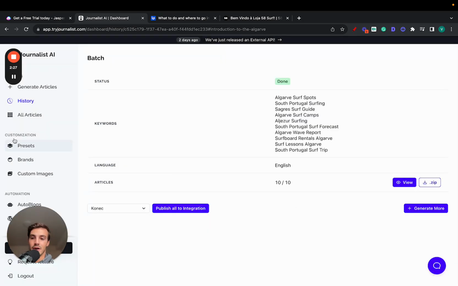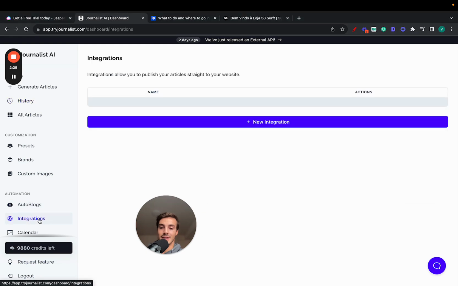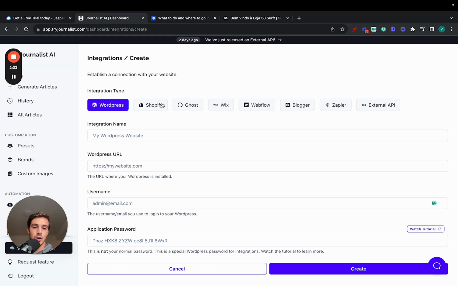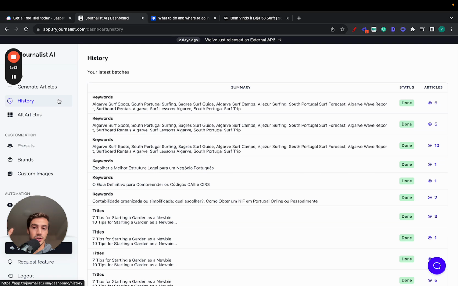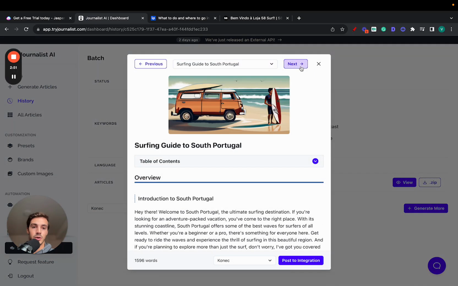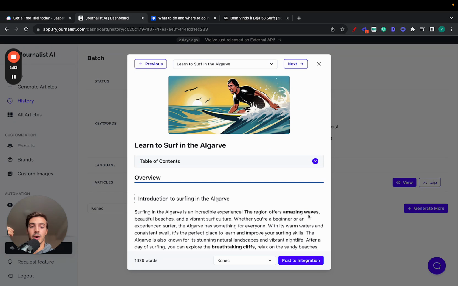However, there's a lot of integrations that Journalist AI integrates with, mainly the ones you see here: WordPress, Shopify, Ghost, Wix, Webflow, Blogger, Zapier, and even an external API. So every single article you generate using Journalist, you can, with one click, publish to any of these sources. Just go here to your history, click view, and you can either publish all, right, all these 10 to your integration, or individually view each one of these ones and publish them one by one to your integration.